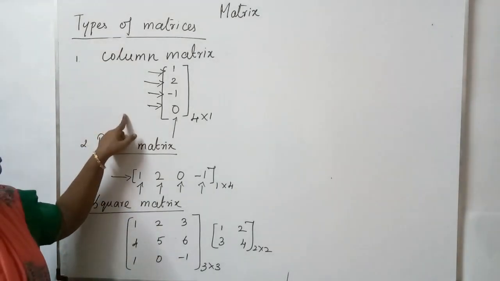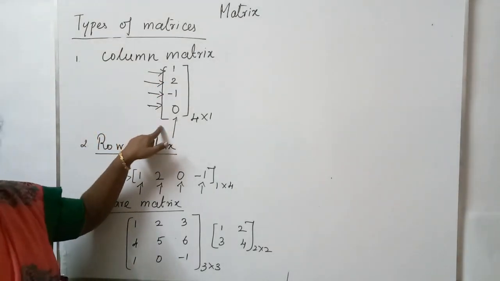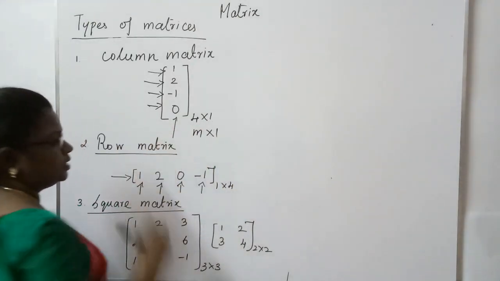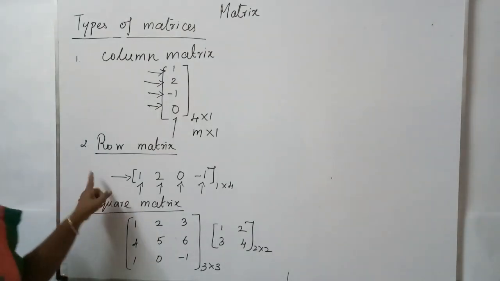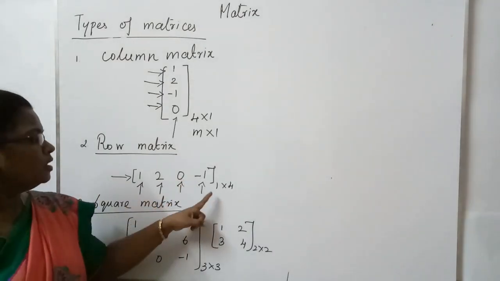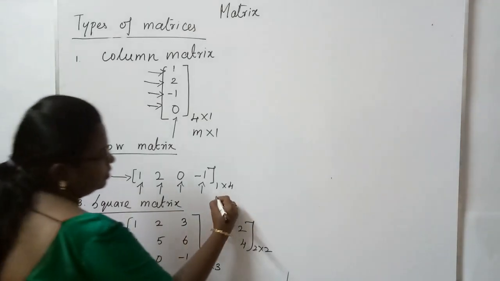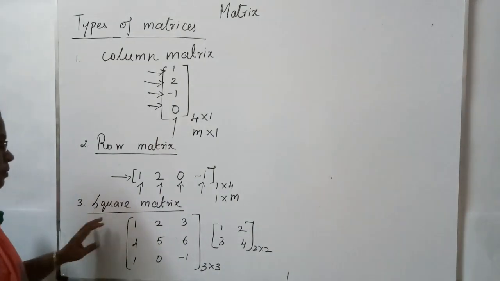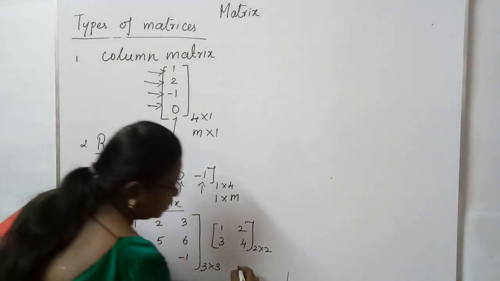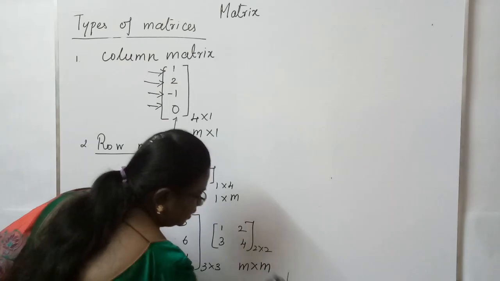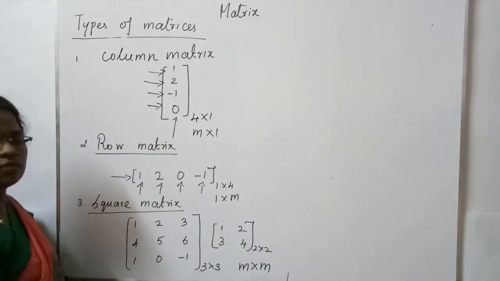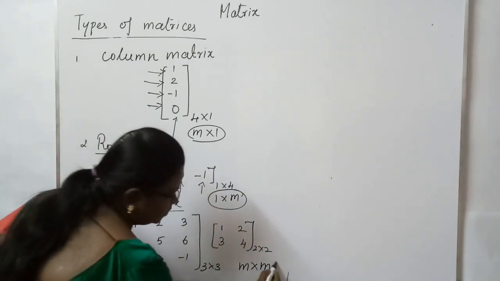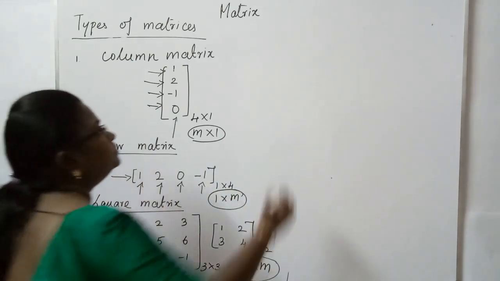Okay, in a column matrix, the number of columns has to be 1. The order has to be m cross 1. In a row matrix, the number of rows has to be 1. It can be 1 cross n, 1 cross any, however many columns you want, you can have. But in a square matrix, it has to have the order m cross m. The number of rows as well as the number of columns should be the same. Here it is m cross 1, it is 1 cross n, it is m cross 1, m cross m.